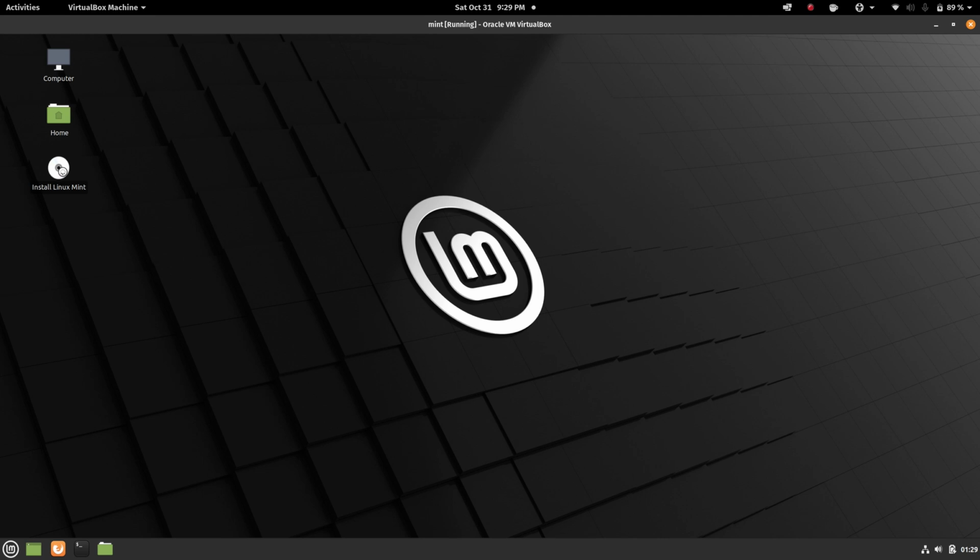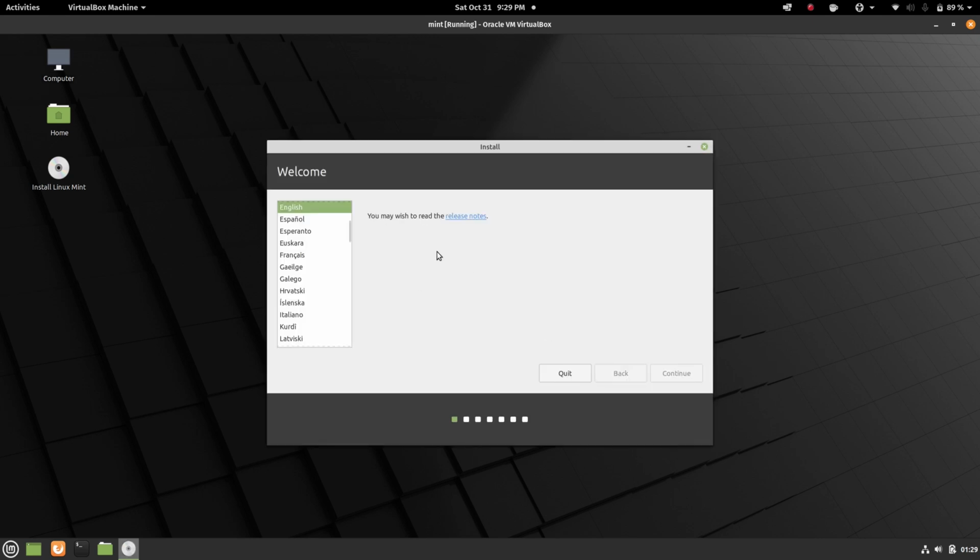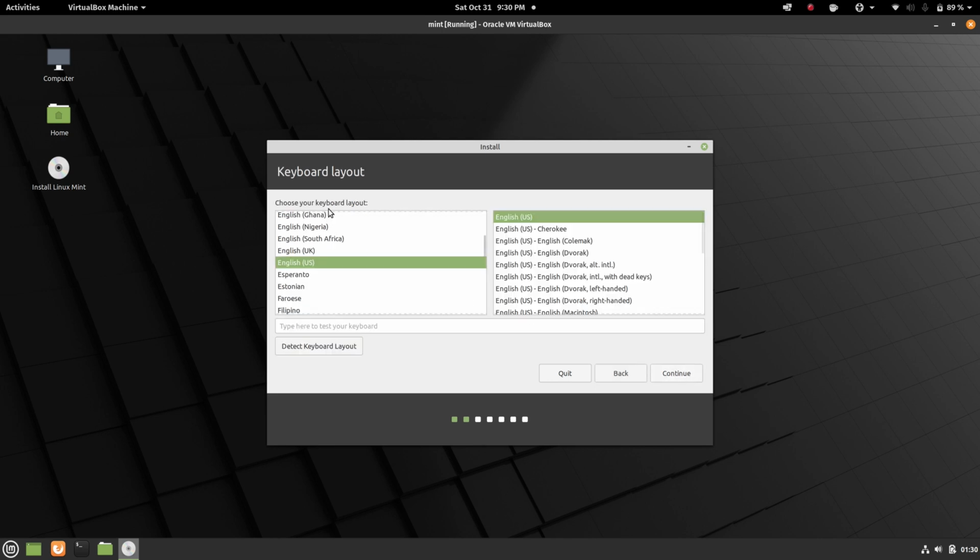Give it a second. And just go through these steps one by one. First one is choose your language. Mine is English. Continue. And then you choose your keyboard layout, and then whatever country you're from, click continue.